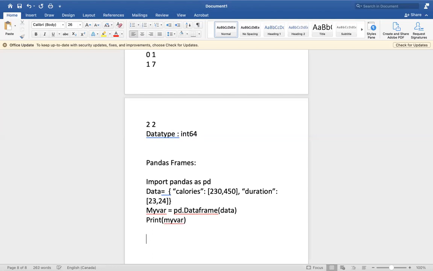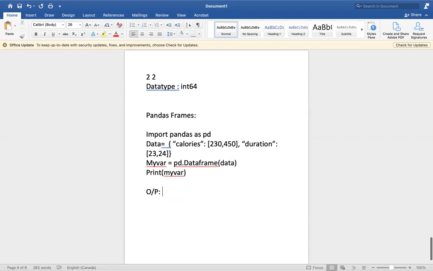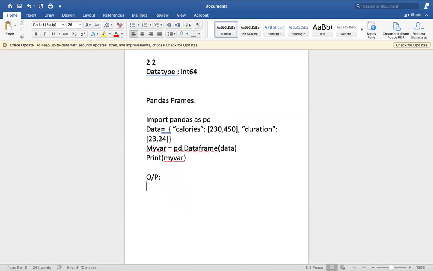So if you give print of my var, what you will get? So previously, if you take only a list, what you got was 0, 1, 2 serial numbers. So here also the same thing. Okay, so here we are getting in the form of calories and duration.